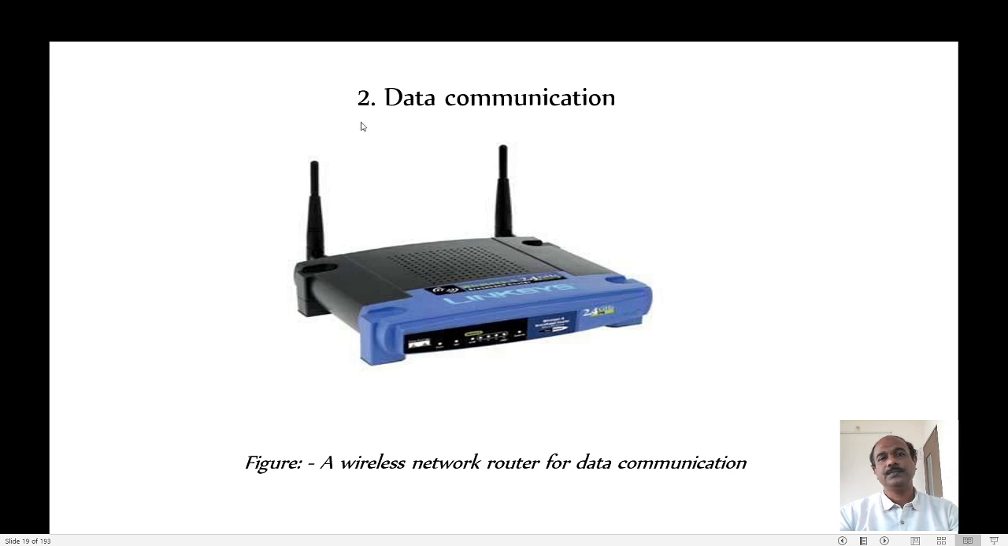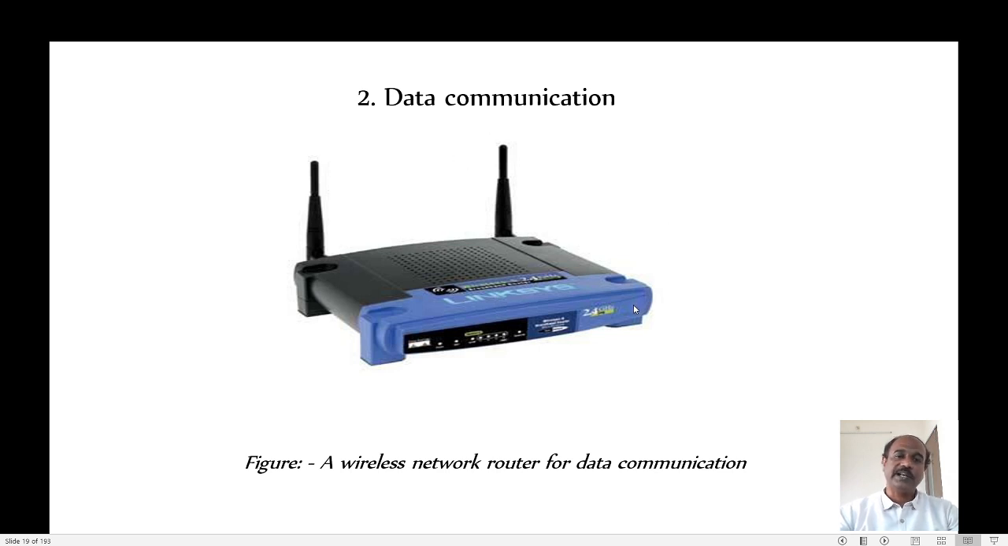The next one is we can use embedded systems for data communication. When the data is collected by one of the embedded systems, I need to move that data from one place to another place. At that time, some of the embedded systems may be used for data transfer and data reception. Such types of embedded systems are used for data communication.